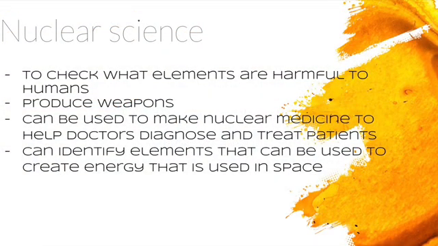Nuclear science can be used for many things. Some examples are to check what elements are harmful to humans, to produce weapons. They can also be used to make nuclear medicine to help doctors diagnose and treat patients. Example would be cancer. And they can identify elements that can create energy that is used in space.